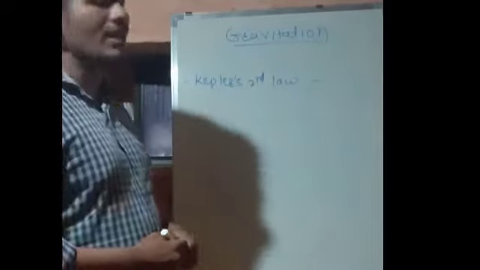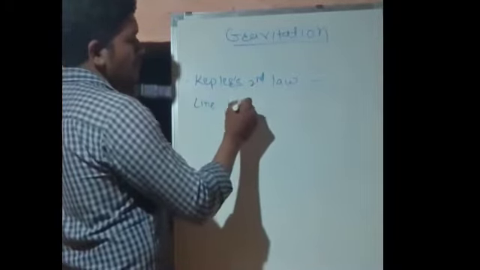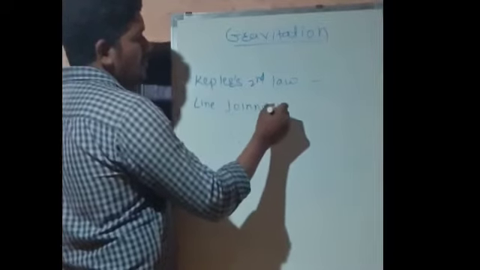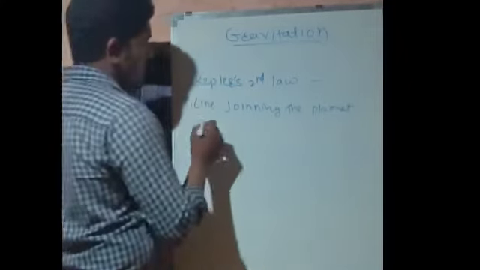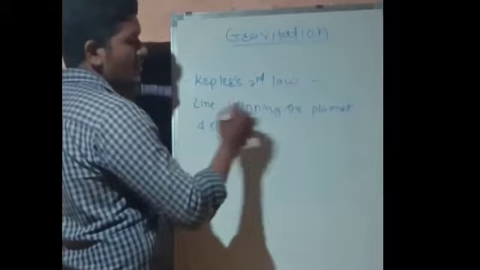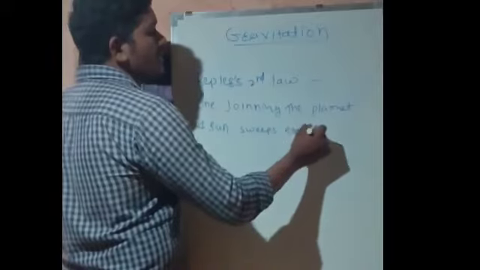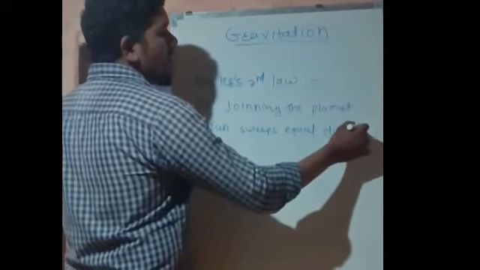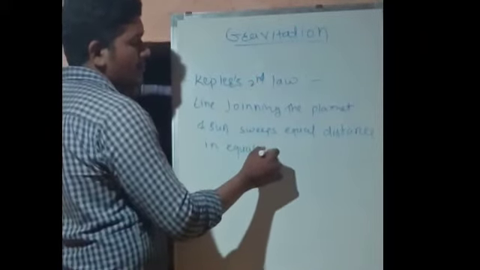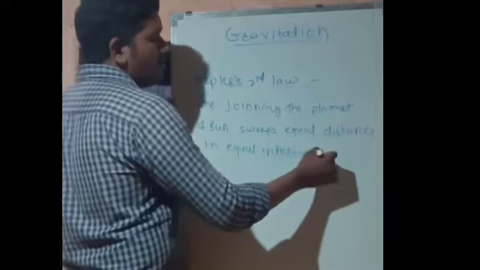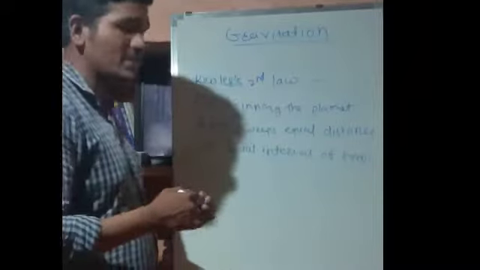Now Kepler's second law states that the line joining the planet and sun sweeps equal distance in equal interval of time. In equal interval of time. So this is the statement, students, of Kepler's second law.